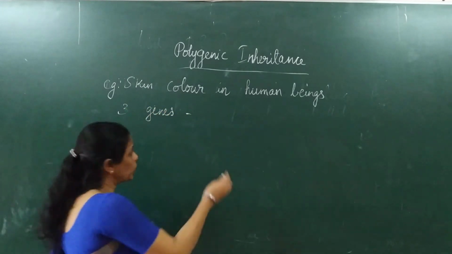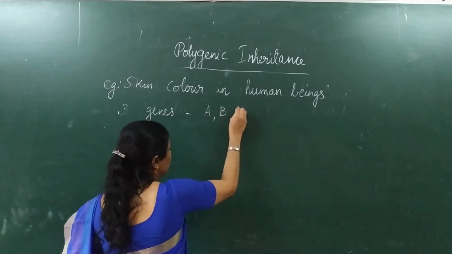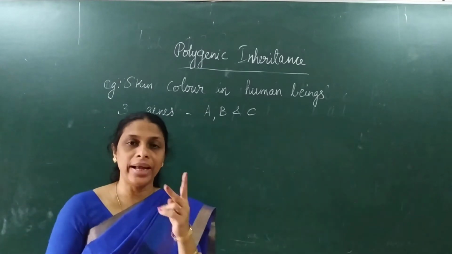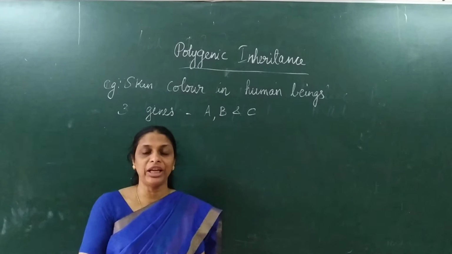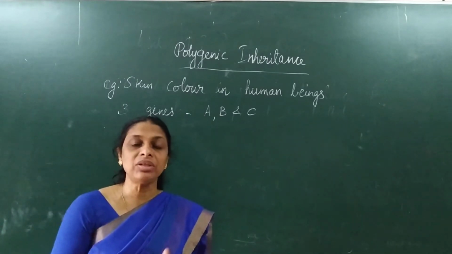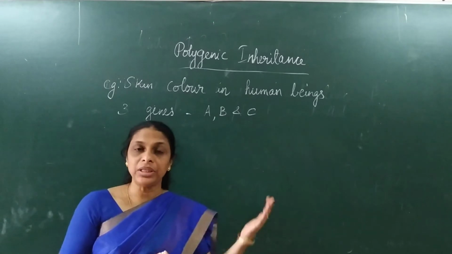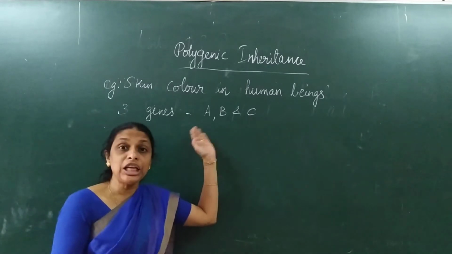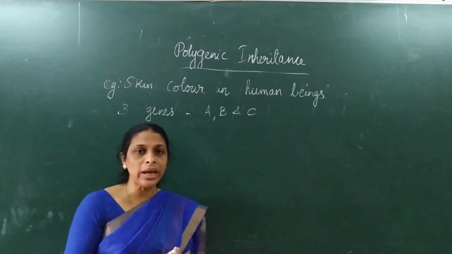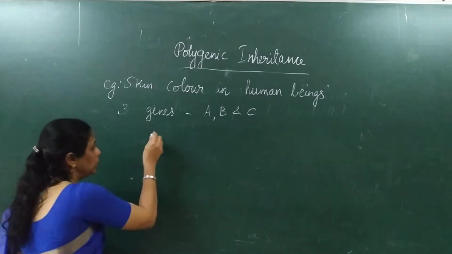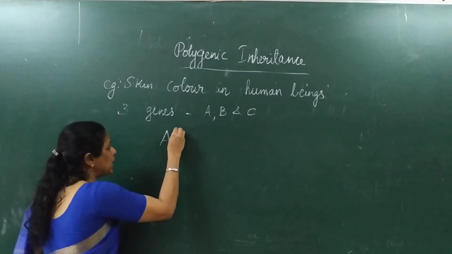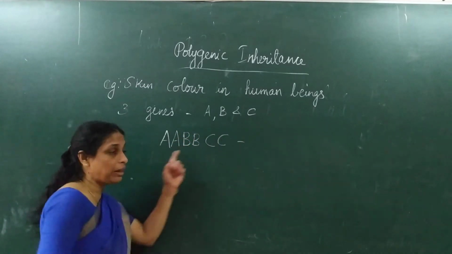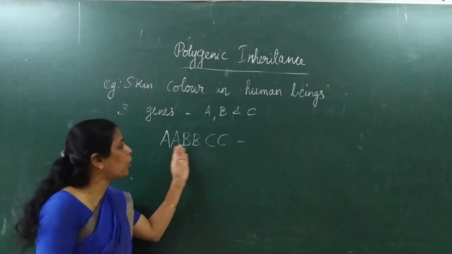Let us take those three genes as A, B and C. These three genes have two alleles each. Each gene, for example the A gene, has two alleles, a dominant allele written with capital letter A and a recessive allele written with small letter a; similarly capital B and small b, and capital C and small c. So each of these genes has two alleles. Now, a person with the genotype capital A capital A, capital B capital B, capital C capital C, that means homozygous dominant condition for all the three genes,